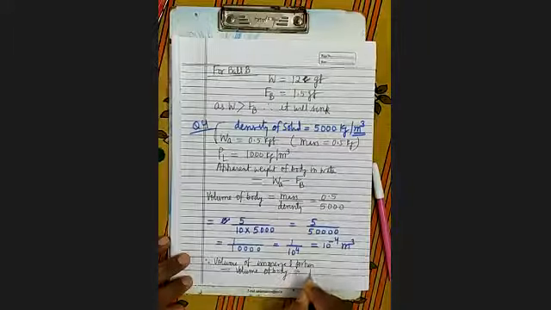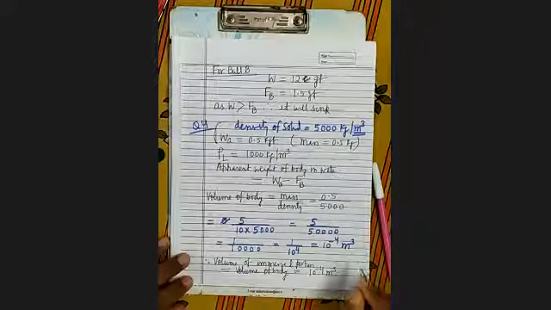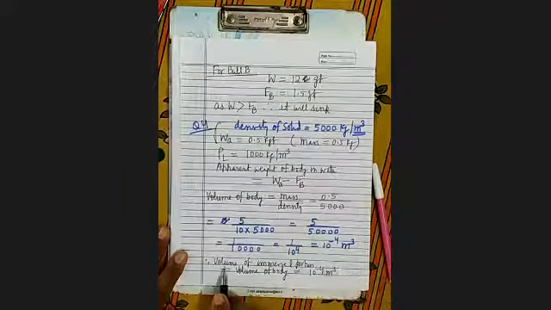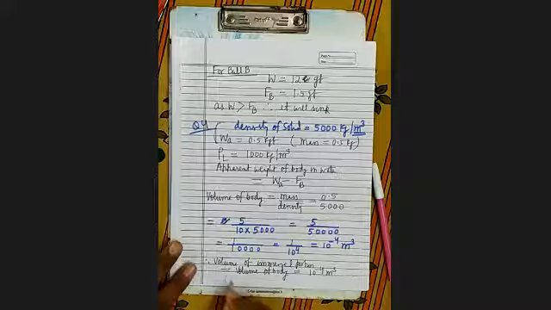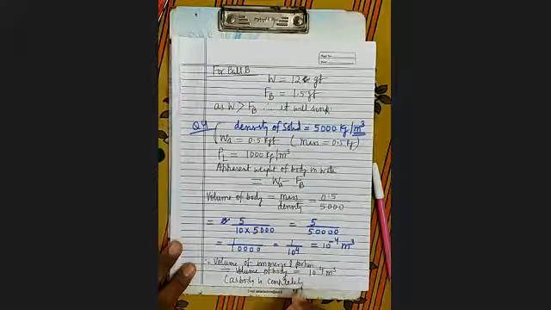That is equal to 10 to the power -4 meter cube. This thing is clear? Volume of immersed portion equals volume of body. And why? क्यों ऐसा होगा? Because the body is completely immersed.